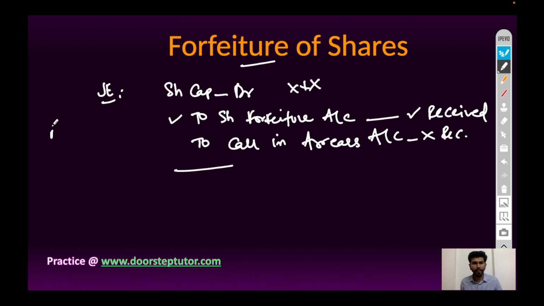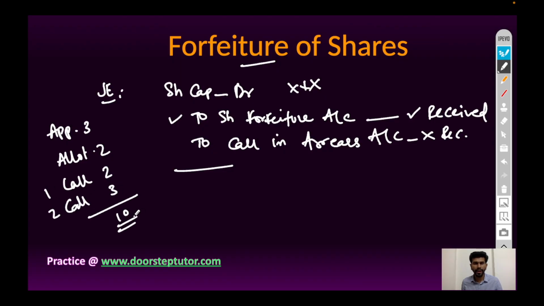For example, application money is 3 rupees, allotment money is 2 rupees per share, first call money is 2 rupees per share, second call money is 3 rupees per share, total 10 rupees face value, and one of the applicants has not paid the first call money.